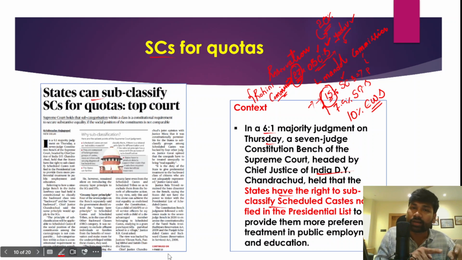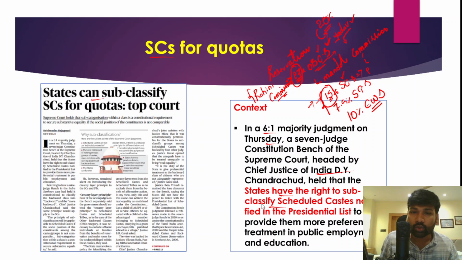State governments were given the power to reclassify or subclassify the scheduled castes notified in the presidential list, so that more reservation benefits can be given to the backward classes within the scheduled caste. So that is the overall intention and overall objective, right?